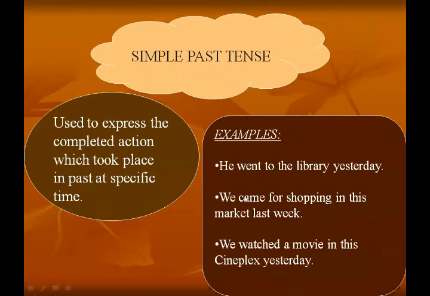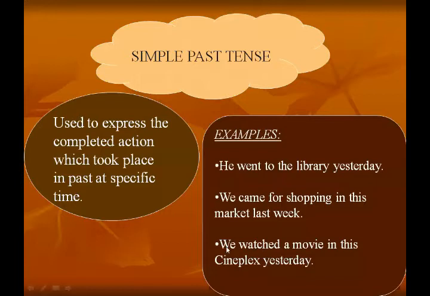Understand? Then, we came for shopping in this market last week. Someone went shopping, and in a specific period of time in the past he completed that action. Okay, we watched a movie in this cineplex yesterday.